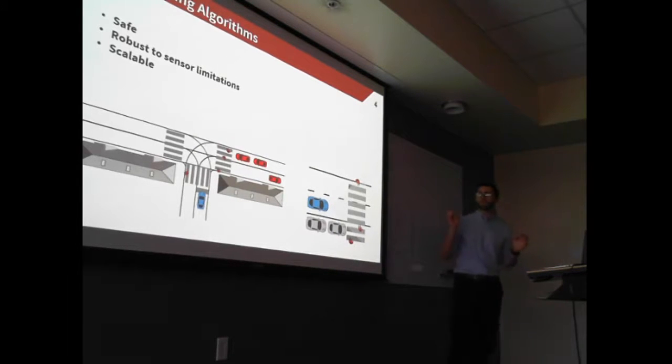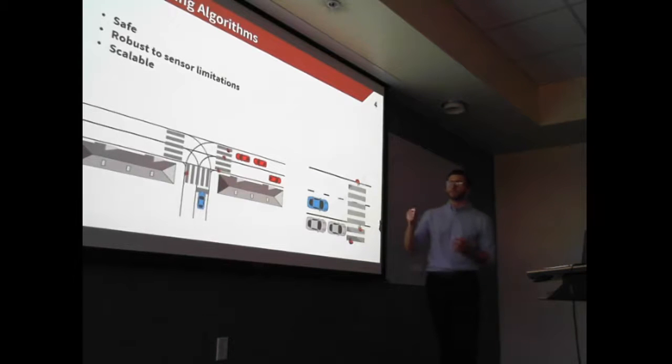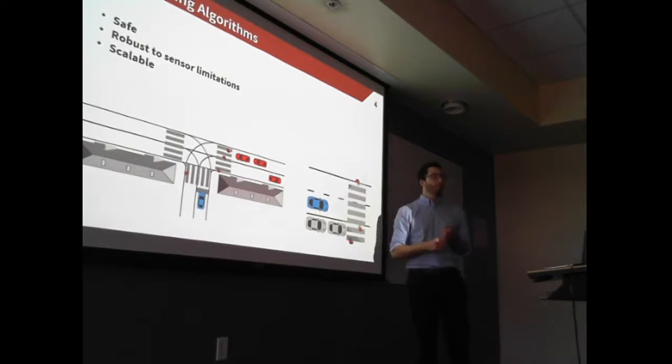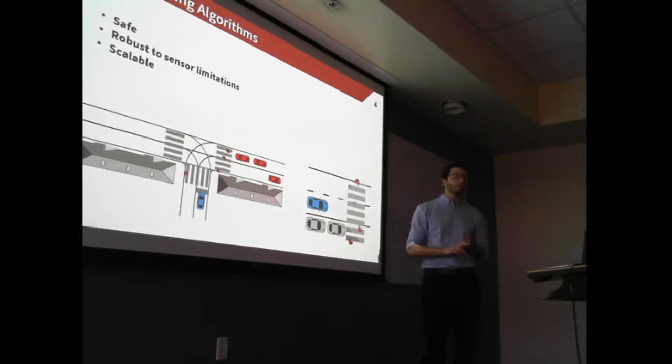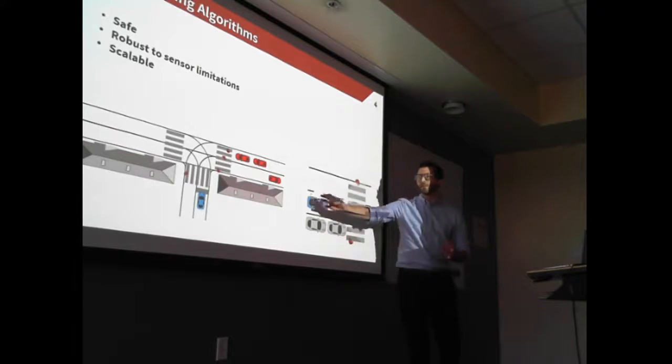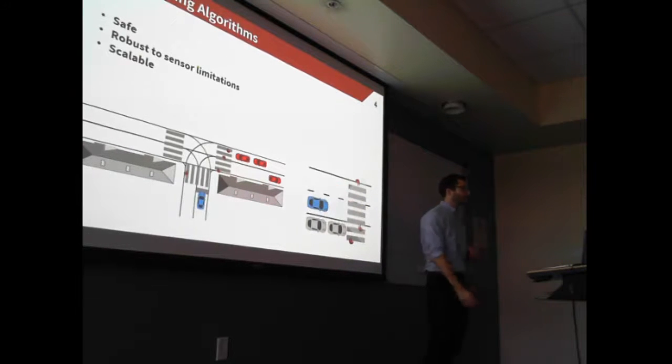So what we'd like to do is design some algorithms to take decisions autonomously. And we want the decisions to be safe, robust to sensor limitations, and scalable. So it means handling complex environments with many pedestrians and many cars.